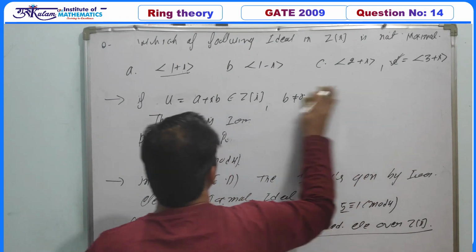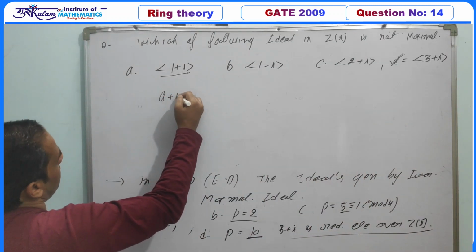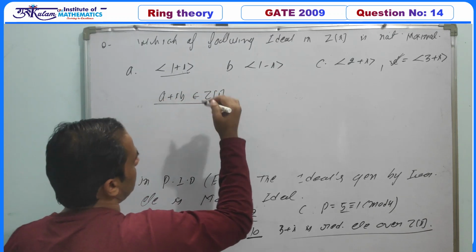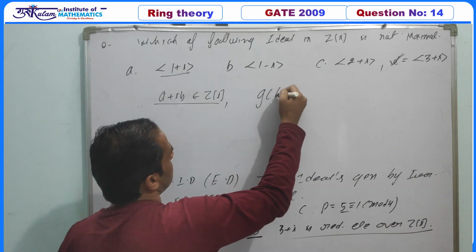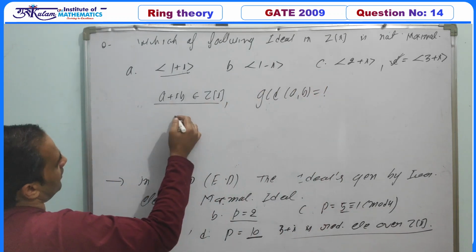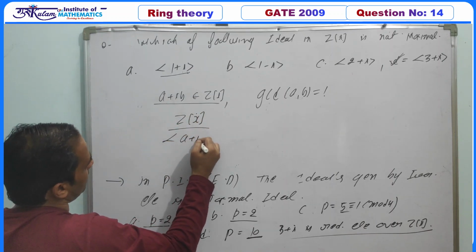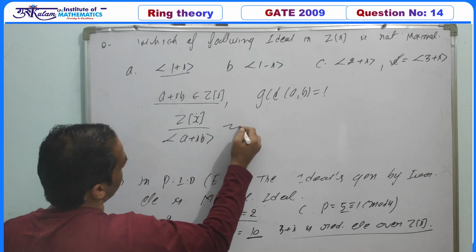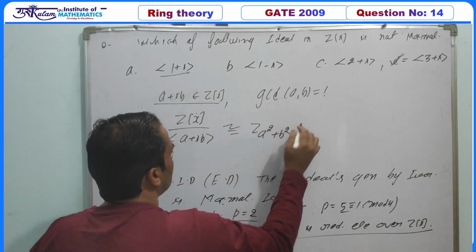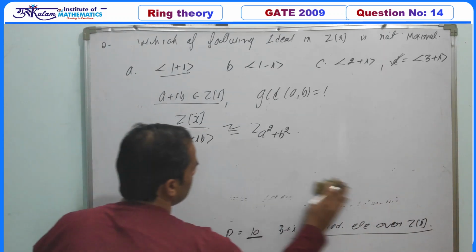So based on these two concepts, we can easily verify that the D option is the true option. Or we can solve it in another way also. If we have a plus iota b belonging to Z[i] such that GCD of a and b is equal to 1, then the quotient ring Z[i] upon the ideal generated by a plus iota b is isomorphic to Z of a square plus b square. This is a standard property of the ring of Gaussian integers.